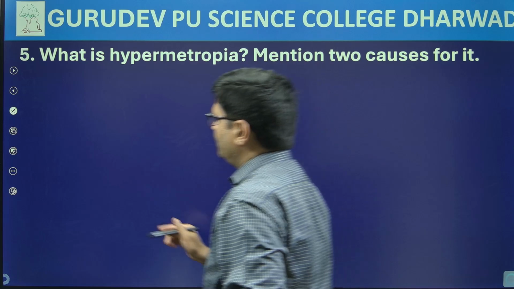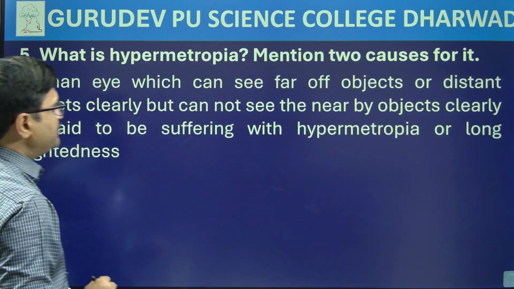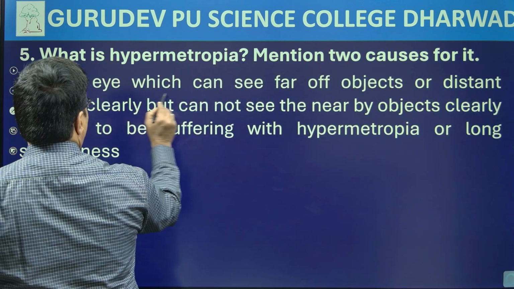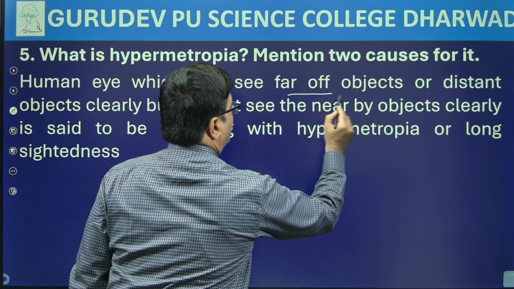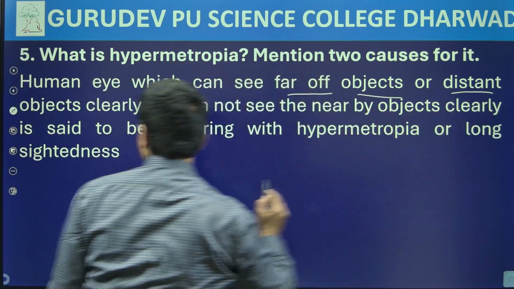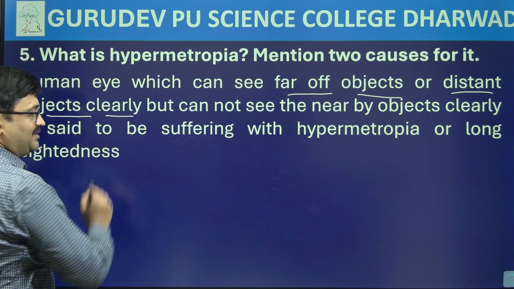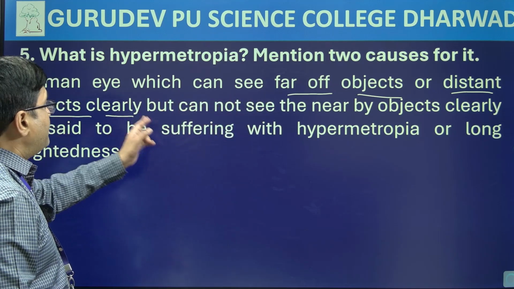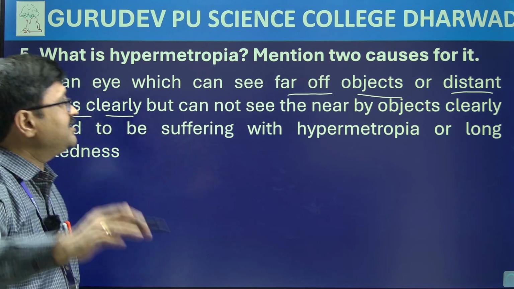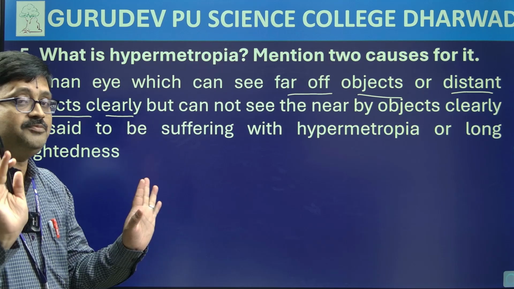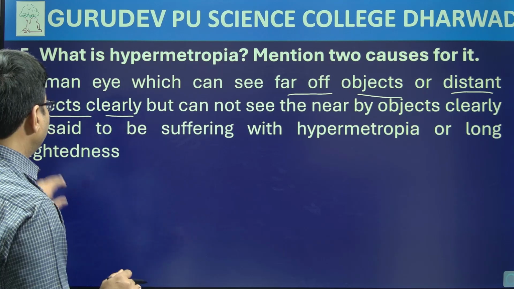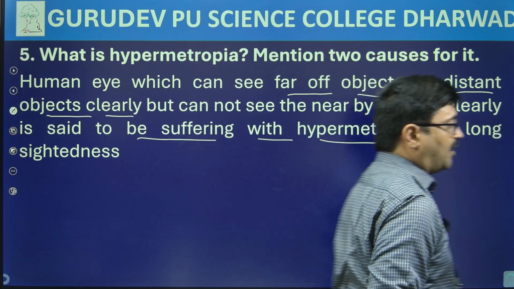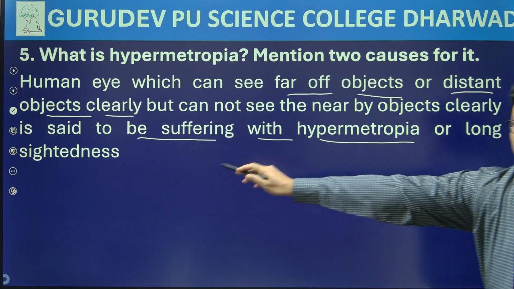So accordingly hypermetropia, as I was mentioning to you, we can write it as what? Human eye which can see far off objects or distant objects clearly, distant objects the eye can see clearly, but cannot see the nearby objects clearly, nearby objects cannot be seen clearly, is said to be suffering with hypermetropia, or we also call it long sightedness.